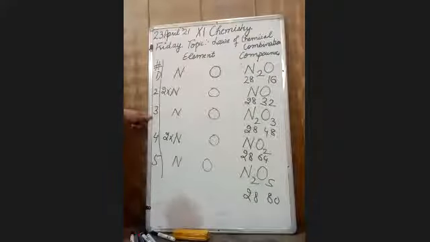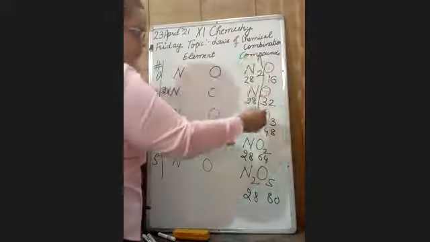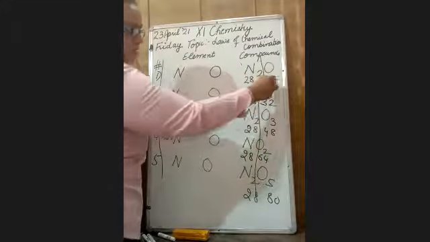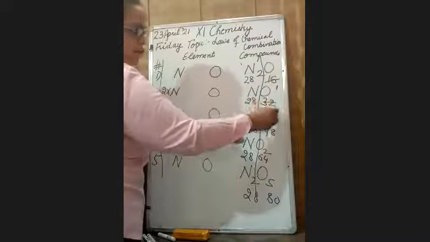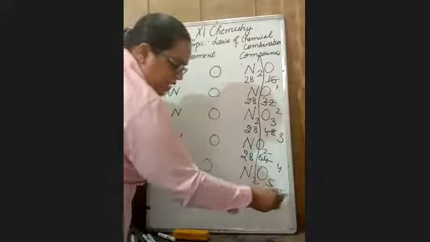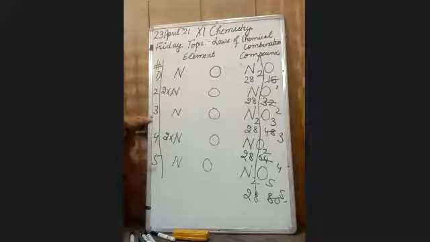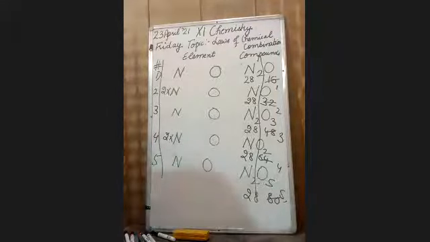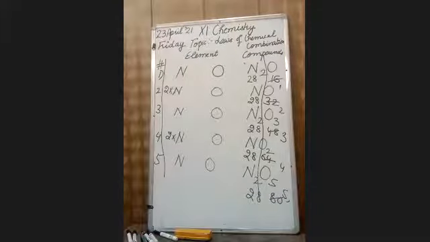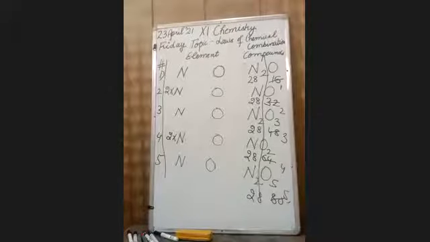So now you see, in this case the mass of nitrogen is fixed. If you see the ratio of oxygen, it is 16, 1, 2, 3, 4, 5. So this follows the law of multiple proportion. Fine?